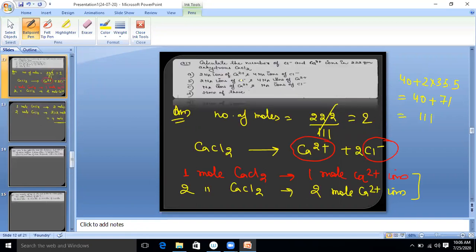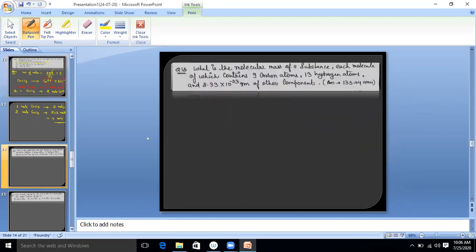Now look at what should be the answer. 2 moles of Ca2 plus. We have to convert into total number of ions, so we need to multiply moles by Avogadro number. So the answer is 2 Na ions of Ca2 plus and 4 Na ions of Cl minus. Hope completely clear? Yes. Now let's move to the next question.